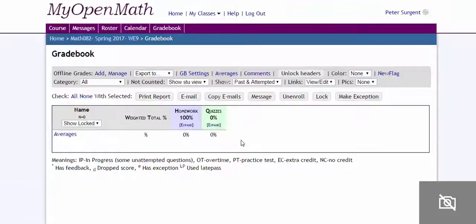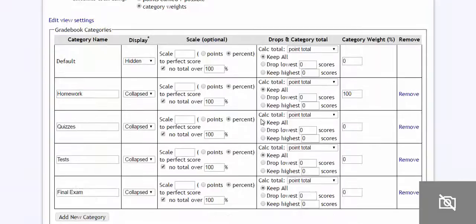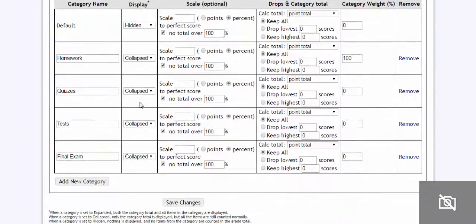I still don't like the look of my gradebook because I still have quizzes. Even though it's 0%, I don't want the students to see that. So again, everything's under gradebook settings. I would want to hide the quizzes. And the tests I'll hide too. I'm not sure why they're showing up. I'm just going to hide everything except for homework, okay? And collapsed or expanded, you can choose either one. If it's collapsed, it just shows the average. If it's expanded, it shows all of the homework assignments, okay?